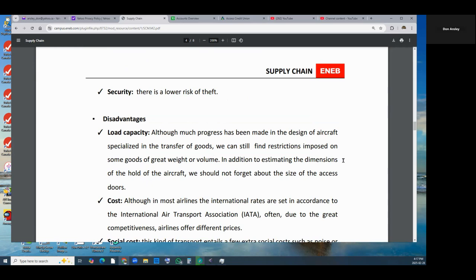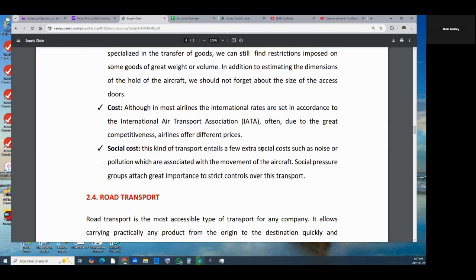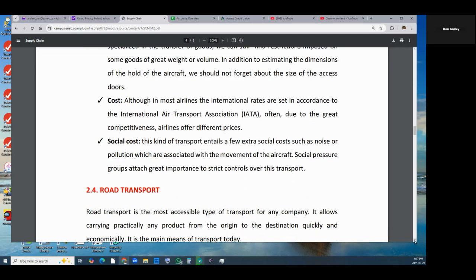In addition to estimating the dimensions of the whole of the aircraft, we should not forget about the size of the access doors. Costs. Although for most airlines the international rates are set in accordance with the International Air Transport Association, often, due to the greater competitiveness, airlines offer different prices. Social costs. This kind of transport entails a few extra social costs, such as noise or pollution, which is associated with the movement of the aircraft. Social pressure groups attach great importance to the strict control of this type of transport.